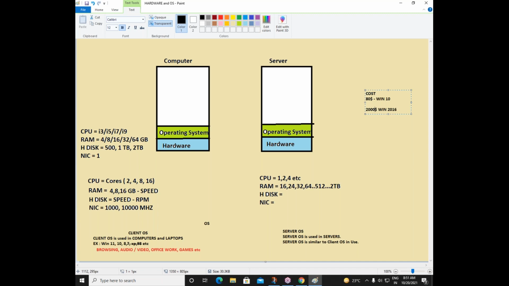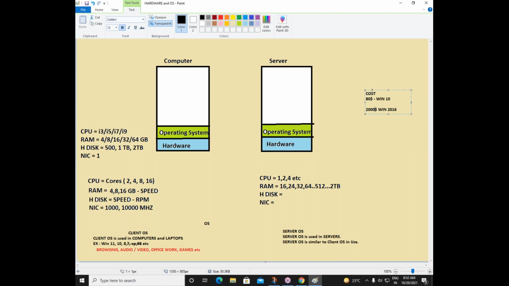Like I showed you, there is a recycle bin, there is a control panel, there is a documents option, there is a downloads option. There is hard disk partition, there is a start menu, there is a date and time on the bottom right of your screen. So these things will be the same. I repeat, the client operating system and the server operating system look the same. The operation is the same.